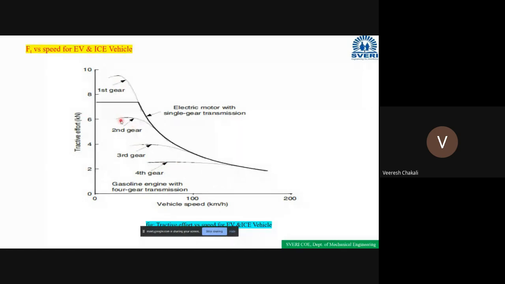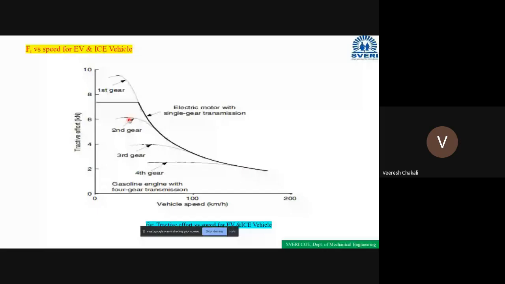This is one of the main advantages of using an electrical motor in the vehicle. The vehicle starts smoothly, the speed increases very smoothly, and the speed of the vehicle also decreases very smoothly. Clear? That's why this is one of the main advantages of using an electric motor in the electric vehicle.